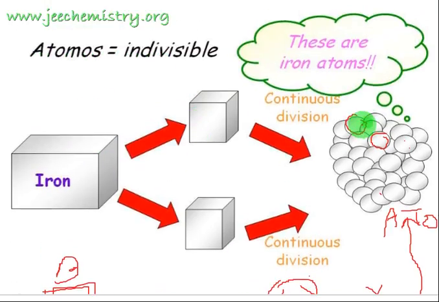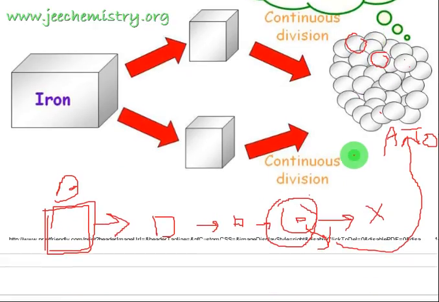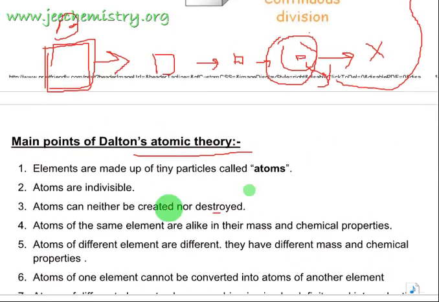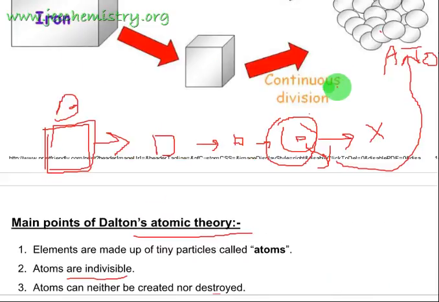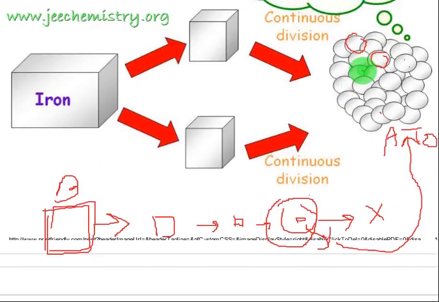The word atom means individual in Greek, and these are iron atoms. Also, atoms cannot be created and cannot be destroyed. This is the smallest particle given by John Dalton, and he is the first scientist who gave any information about the smallest particle of any metal.